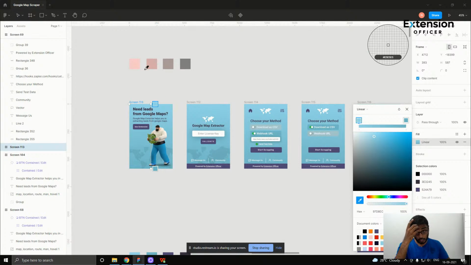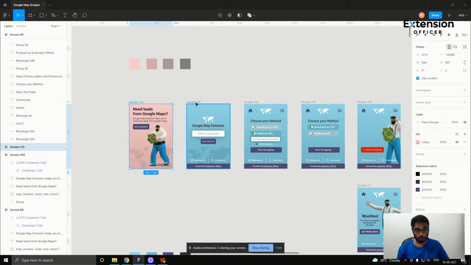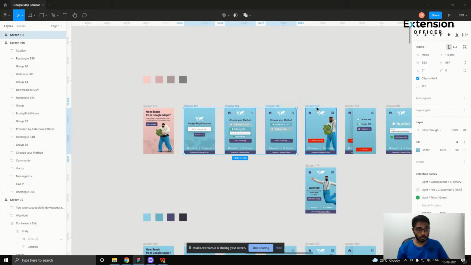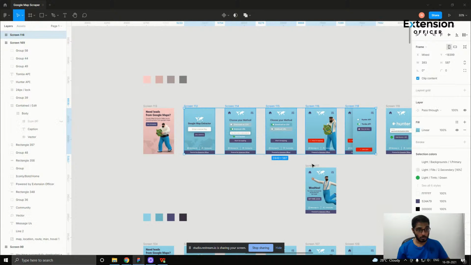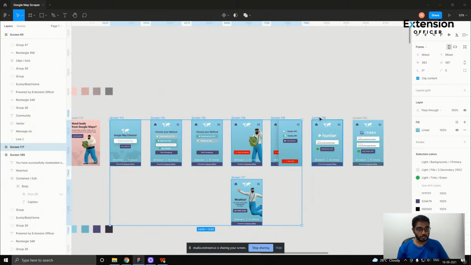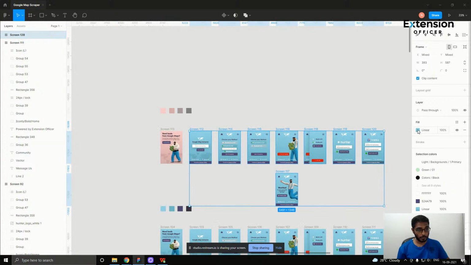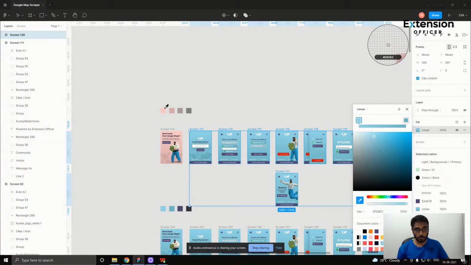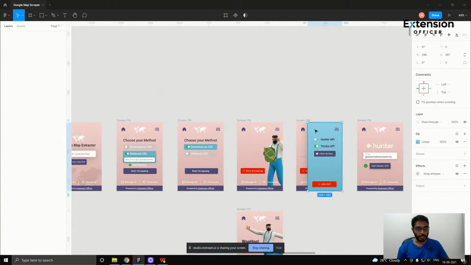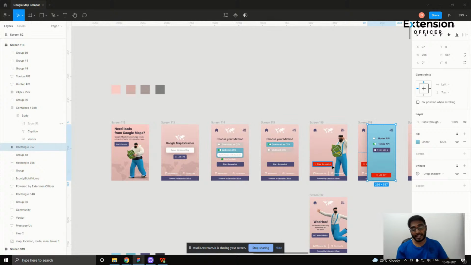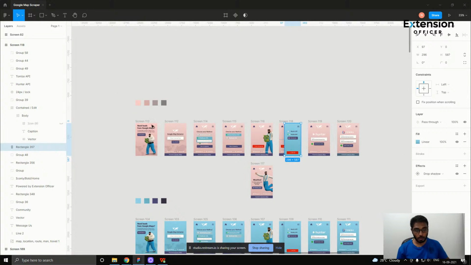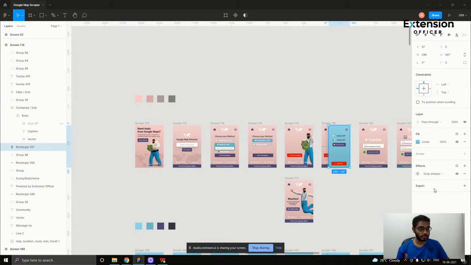So I am choosing this and probably this. This is how most of your screens will look. This is just the design. I can't actually show you the final thing until I change it in the code, which will take a little bit more time. But I'll just show you how it will look. Maybe in the next live video, I can show you all these changed settings in the actual extension.